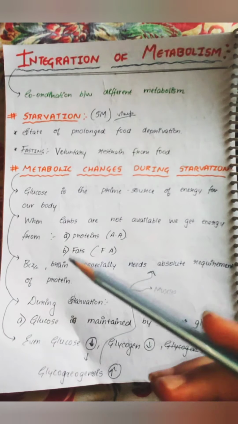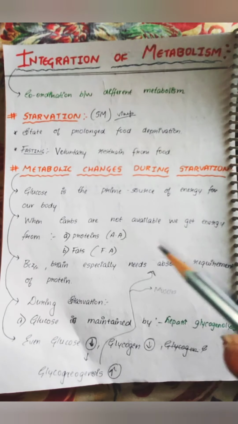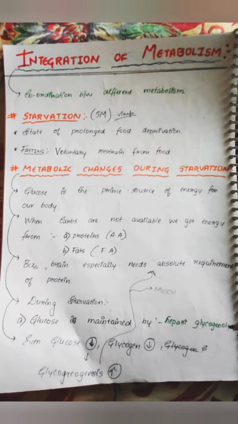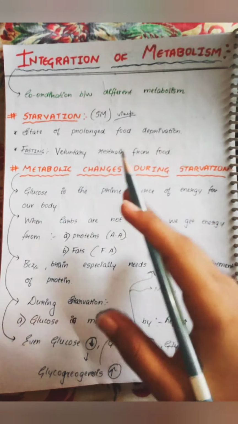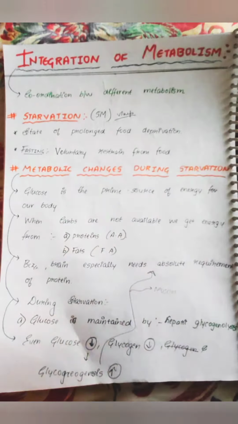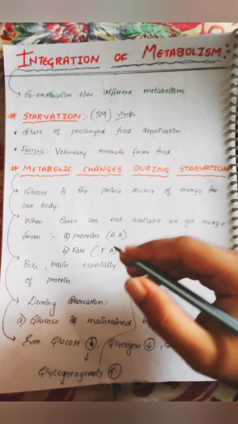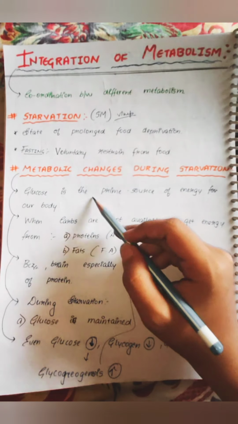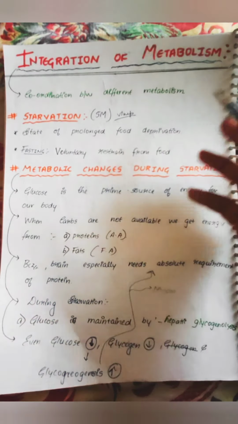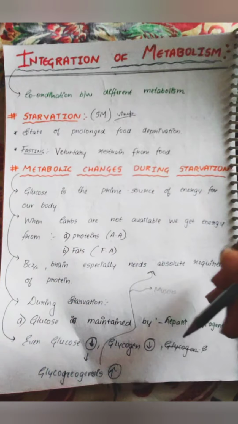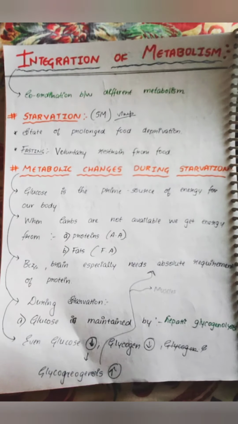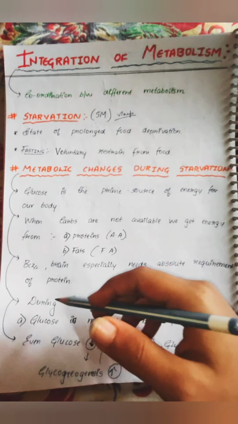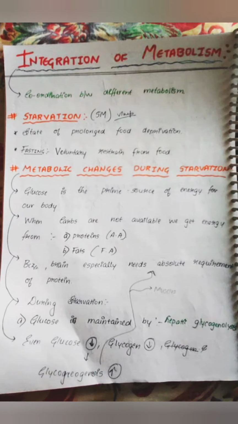But what happens during starvation? Glucose is maintained by hepatic glycogenolysis. So what is happening? The glucose level will be maintained in the liver. How? By the breakdown of glycogen. When the glycogen molecules break down, they form glucose. So this glucose is formed in the hepatic cells, that is, in the liver. So glucose is maintained there during starvation.